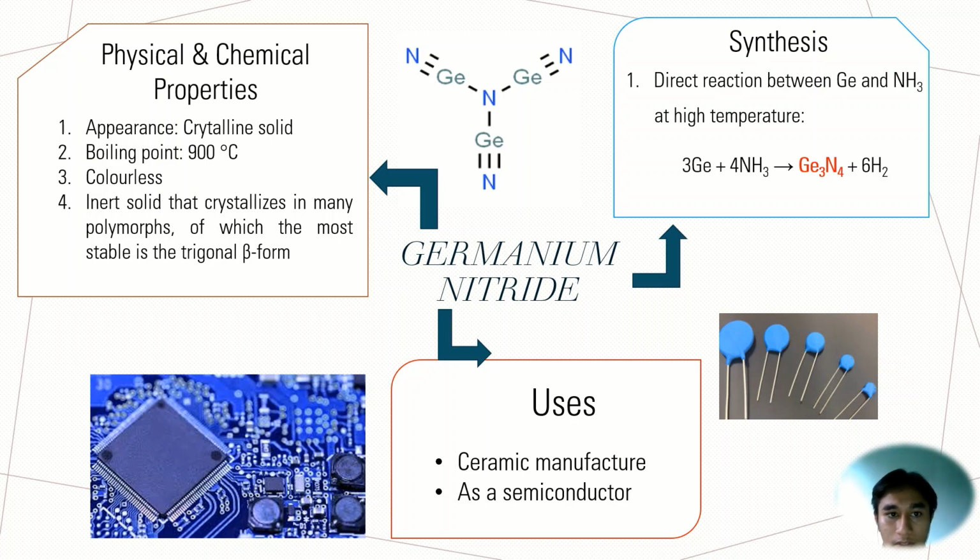And then we will go to the physical and chemical properties of germanium nitride. Firstly, it has a crystalline solid appearance. The boiling point is 900 Celsius. It is colorless and it is an inert solid that crystallizes in many polymorphs, of which the most stable is the trigonal beta form. Germanium nitride can be used in ceramic manufacture and also as a semiconductor.